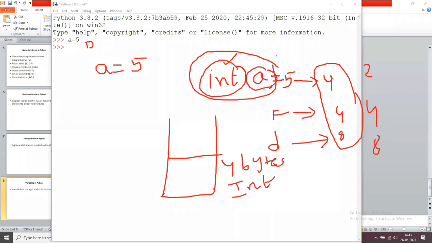But coming to Python, if you assign a equals 5, then the Python interpreter, the Python virtual machine, understands that 5 is an integer. So the data type of the variable a is integer.